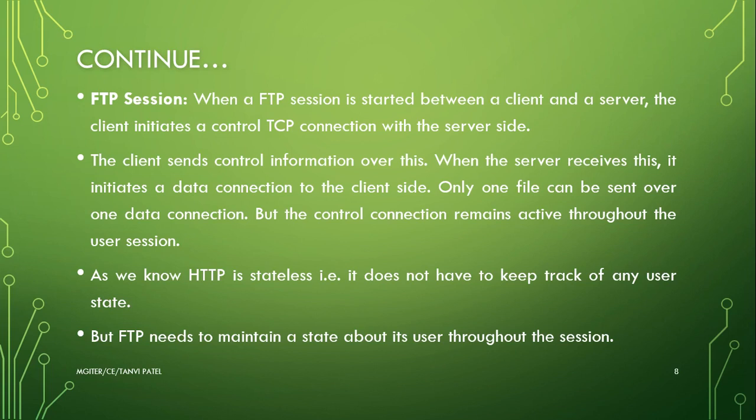FTP sessions. When a FTP session is started between a client and a server, the client initiates a control TCP connection with the server side. Means it establishes the connection with the server. The client sends control information over this. When the server receives this, it initiates a data connection to the client side. Only one file can be sent over one data connection, but the control connection remains active throughout the user session.